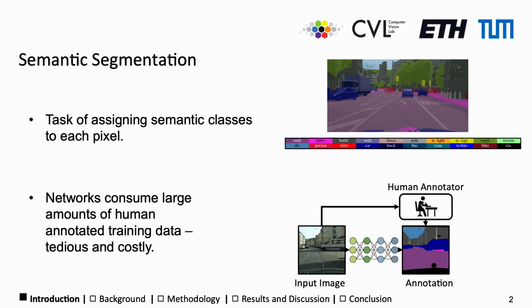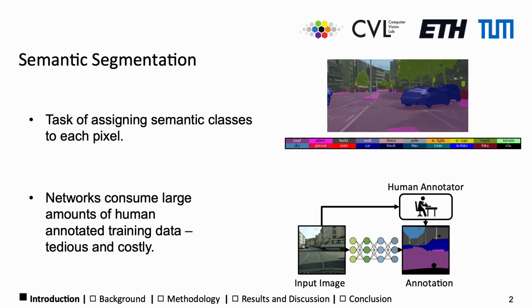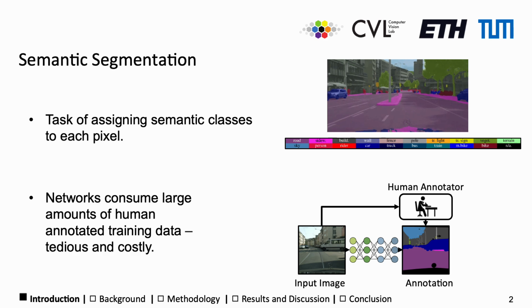Semantic segmentation is a key task in a variety of different applications, ranging from medical image analysis to autonomous driving. It describes the task of assigning semantic classes to each pixel. While the computer vision community has achieved tremendous success in the past years, efficiently sourcing data for training remains an open issue, often requiring large amounts of human annotations.